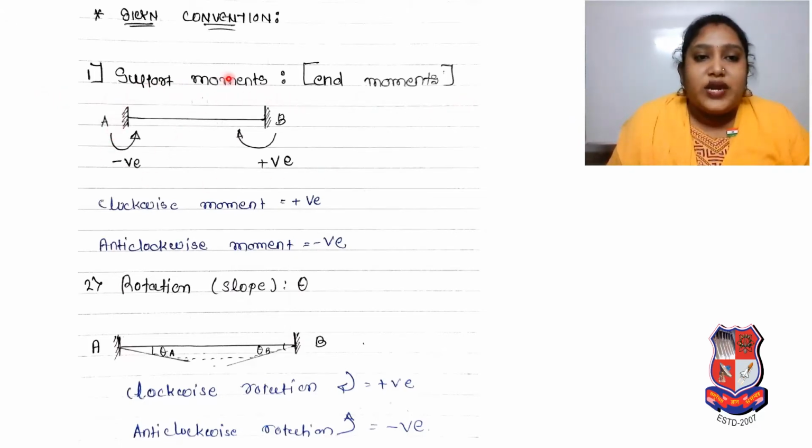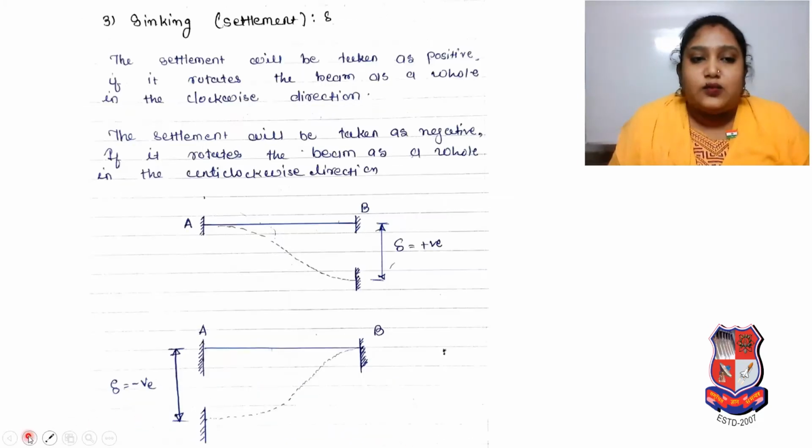Here you can see fixed beam AB. Here you see the moment direction, clockwise and anti-clockwise. As per that, the sign is negative and positive. So clockwise moment will be positive, anti-clockwise moment will be negative. Rotation, slope theta: here you can see the fixed end, here theta B is there. So clockwise rotation is positive, anti-clockwise rotation is negative.